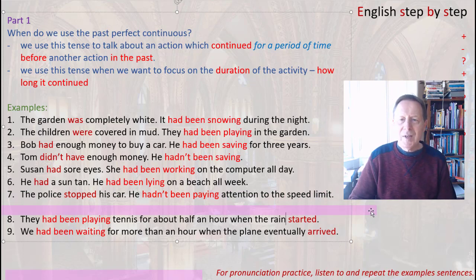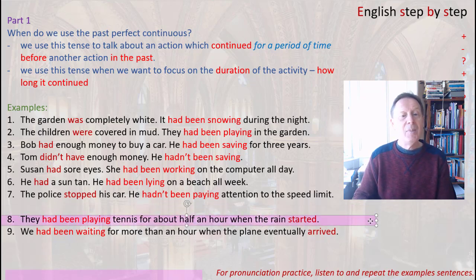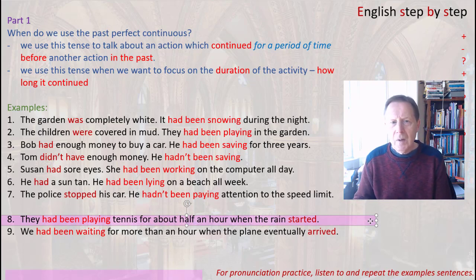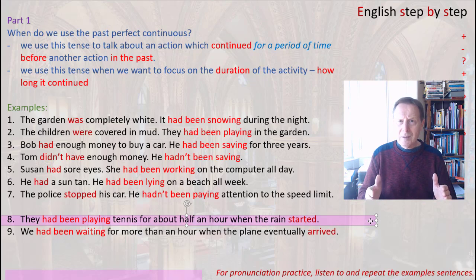The next two examples have the past perfect continuous in the first part of one sentence. 8. They had been playing tennis for about half an hour when the rain started. So you can make many sentences like this. For example, they had been having a picnic for about half an hour when the rain started. Or they had been walking in the countryside for half an hour when the rain started. So it's typical to have one sentence with past simple and also past perfect continuous.